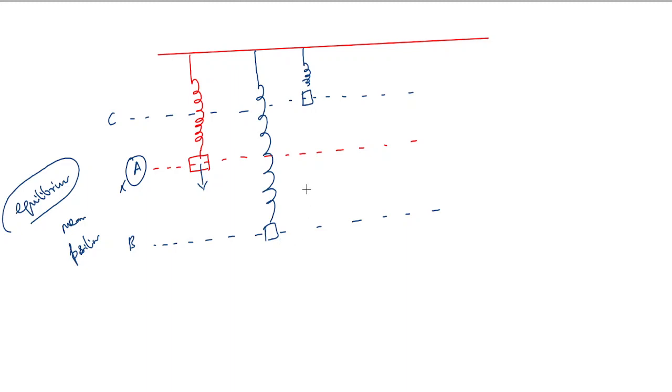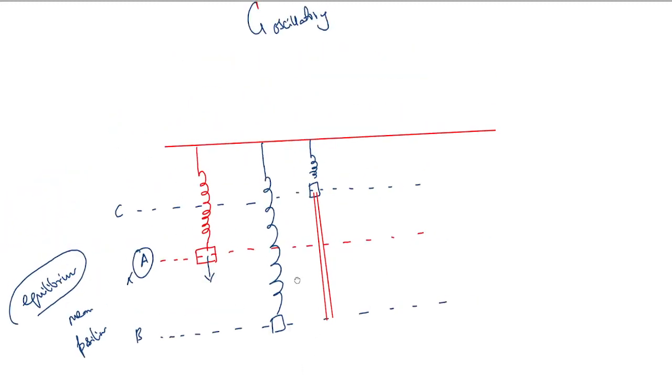If you assume that the spring starts from point C, then we can take the motion from point C to point A, crossing to point B, crossing point A, as to motion. The motion from C to B is taken as to motion, and the motion from B to C is taken as fro motion. Such a kind of motion is called oscillatory motion.